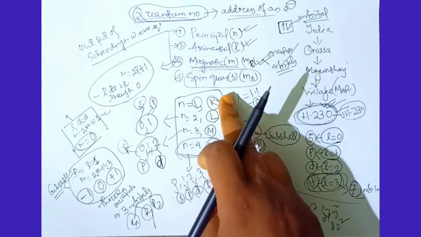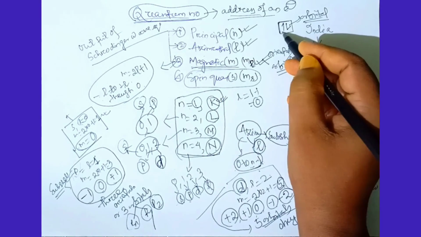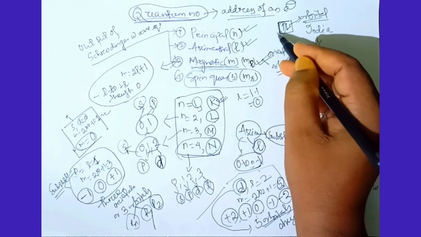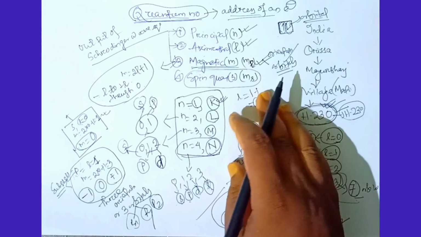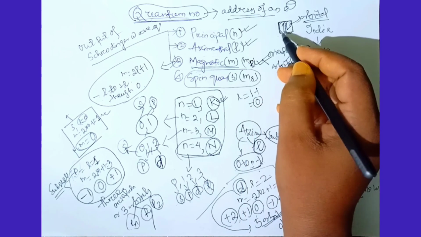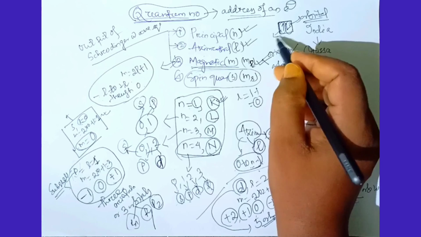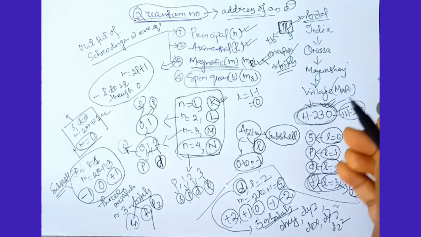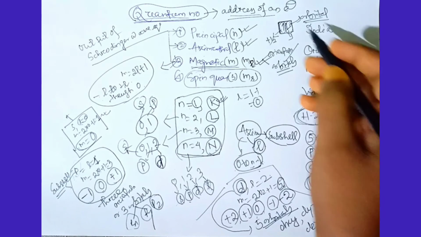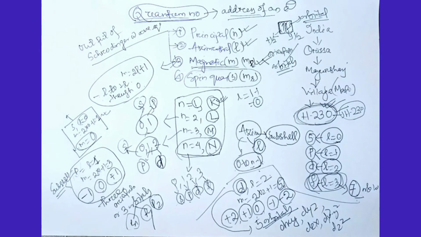So spin says that if one electron revolves in a clockwise manner, the other will revolve in an anti-clockwise manner. By convention, if it revolves clockwise, we assign plus half, and if it revolves anti-clockwise, we assign minus half.